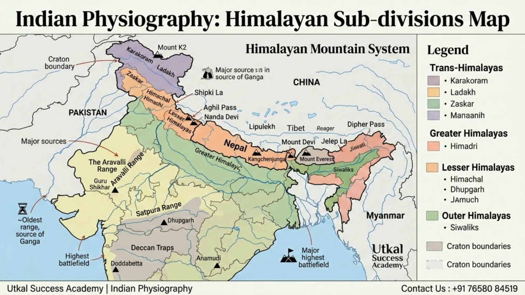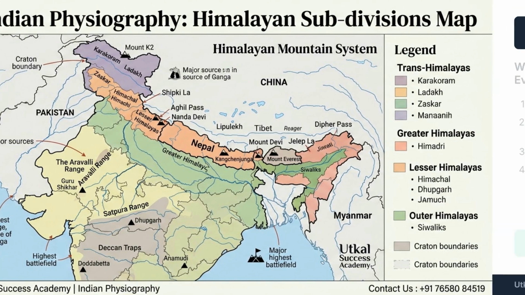This map illustrates the Himalayan subdivisions. The Trans-Himalayas are to the north, followed by the Greater, Lesser, and Outer Himalayas, or Siwaliks, to the south. You can also see the prominent ranges like Karakoram, Zanskar, and the location of major peaks.